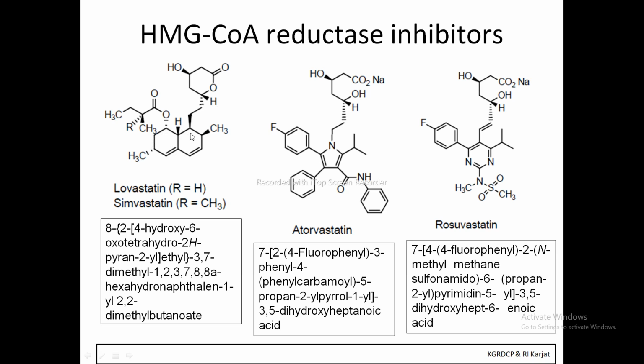Now this is the ring, but in the previous slide we named this ring a decalin ring. As per IUPAC nomenclature, we name it a naphthalene ring. But there are double bonds missing, so we name it as a hydro derivative, right? If you check out this structure, there is an ester functional group.